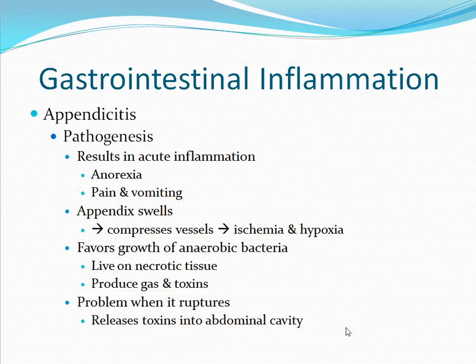As the appendix swells, it can also compress veins, which can lead to ischemia and hypoxia. This will then favor the growth of anaerobic bacteria that live on necrotic tissue. These bacteria then end up producing gas and toxins. Problems occur when the appendix ruptures and releases these toxins into the abdominal cavity.